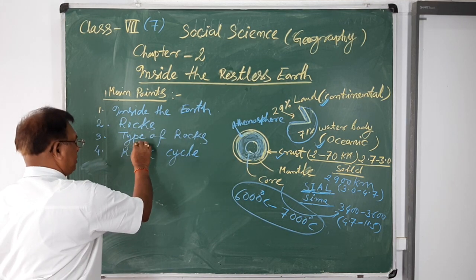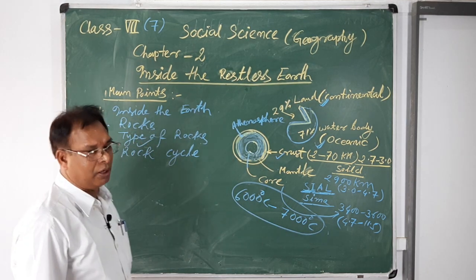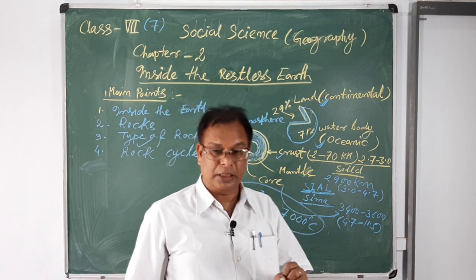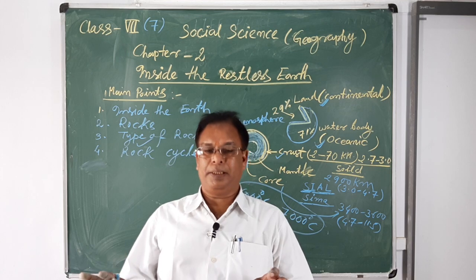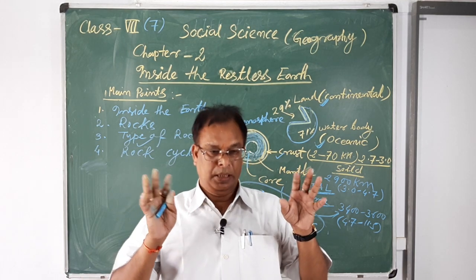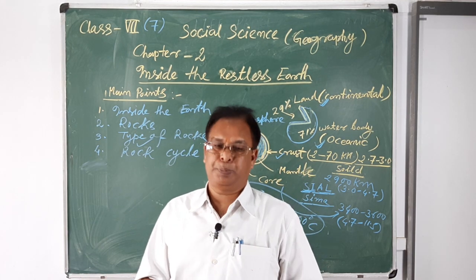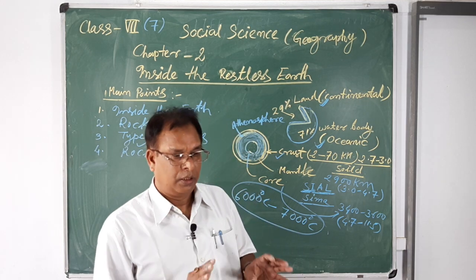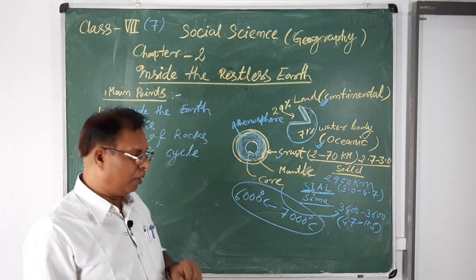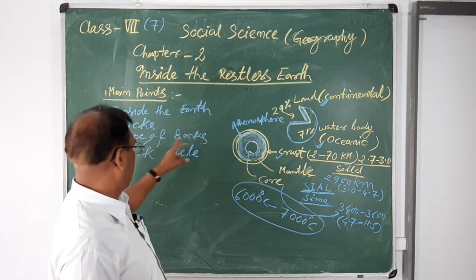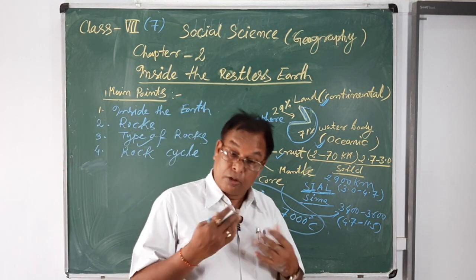So you are also studying the types of rocks, and rocks are very important for the formation of soil and different animal and plant species, for the survival of life. It is also possible due to the rock cycle.